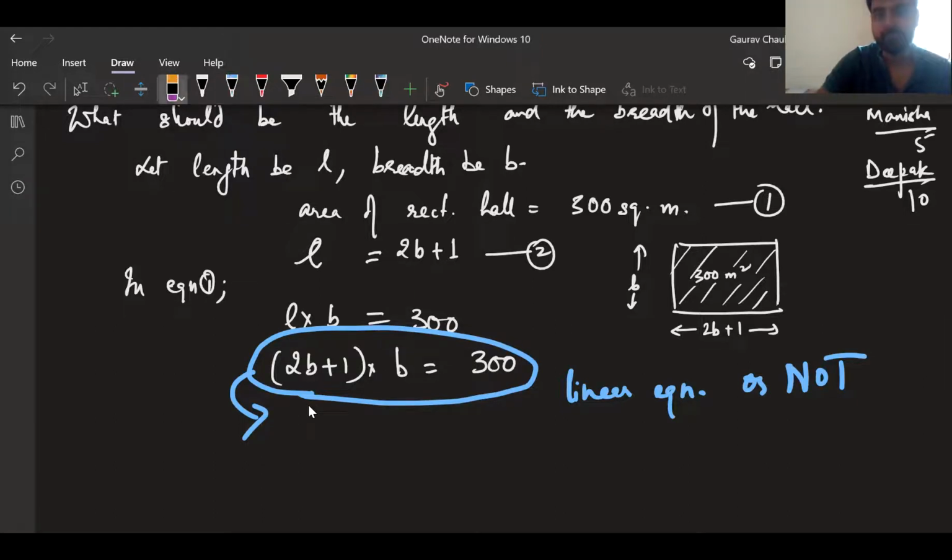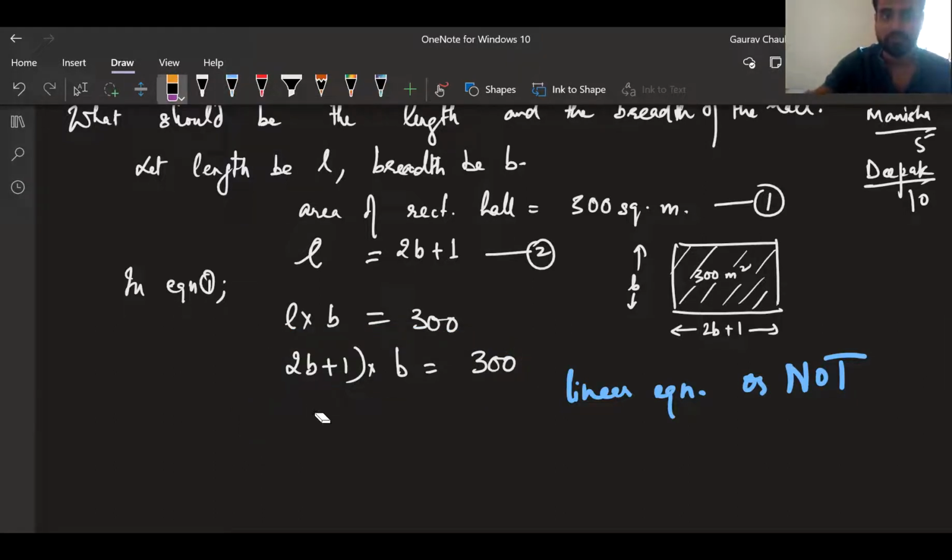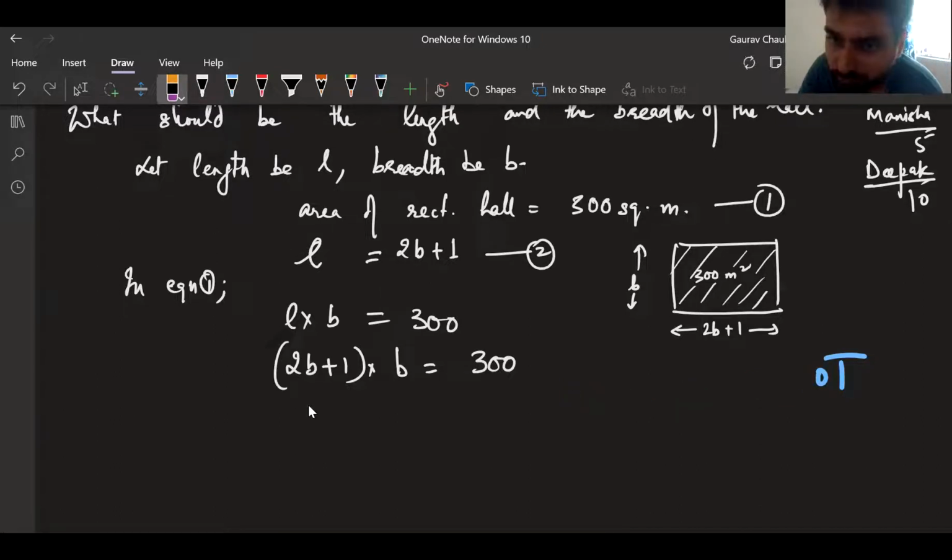Manisha, tell me what makes you think it is a linear equation? Sir, the power of the variable. Okay, the power of the variable. But when should we check the power of the variable, Manisha? Before checking the power of the variable, there is one small thing you should do. Anyone who knows that?